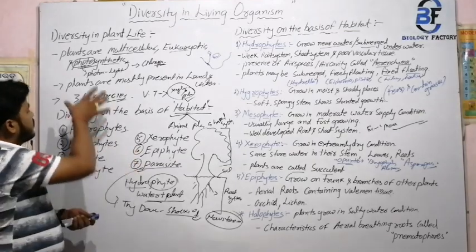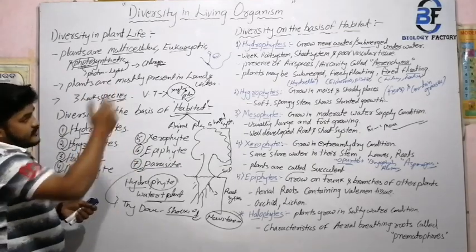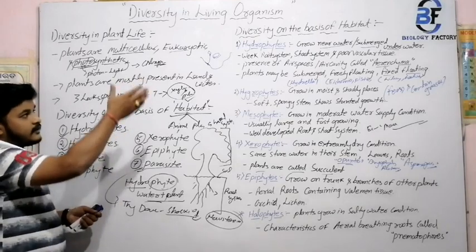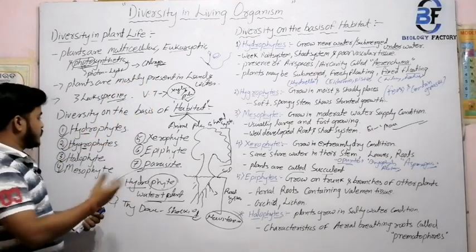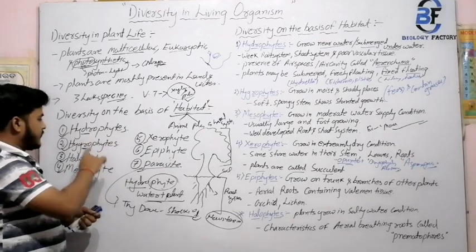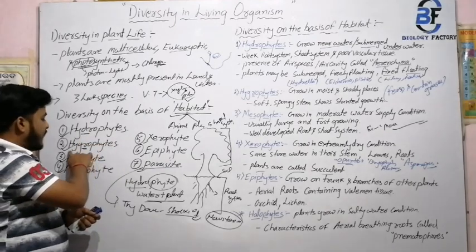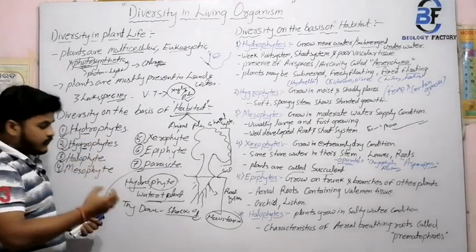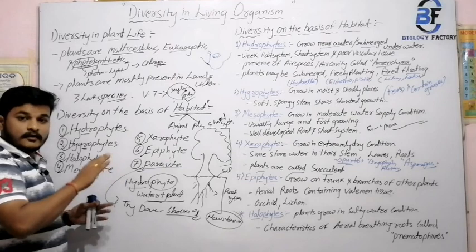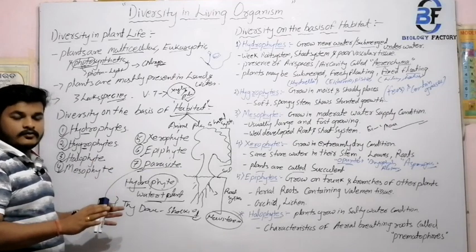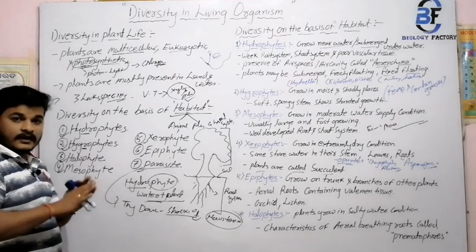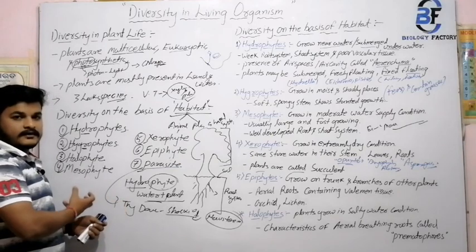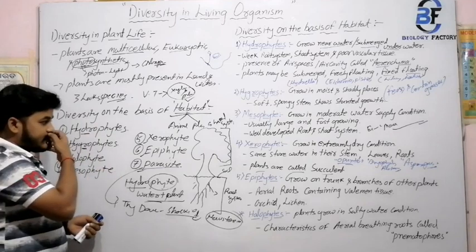So these are some of the basic habitats. That means according to diversity, these are some of the basic habitats. We studied hydrophytes, that means your water body; hygrophytes, that means your moist condition; halophytes, your salty water condition; mesophytes, the most common, that means balanced nutrient medium, balanced water condition, balanced atmospheric condition, and mostly finely growing plants are there, that means your mango, orange, all these things.